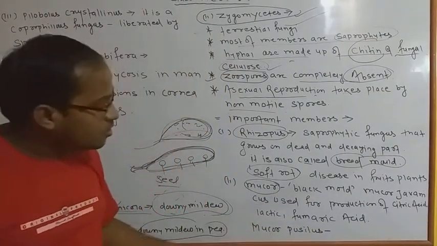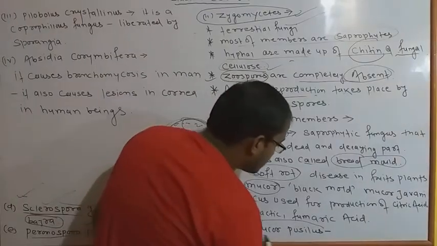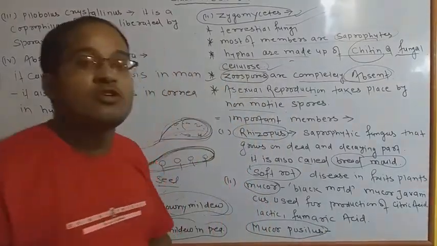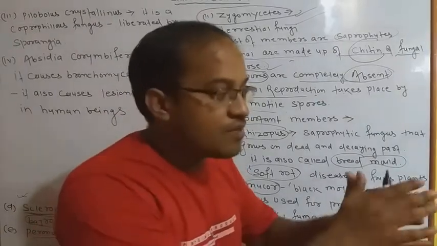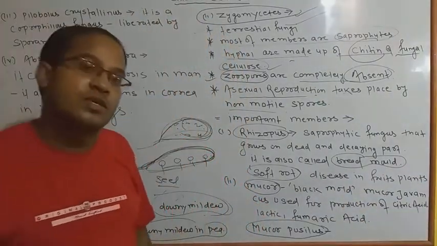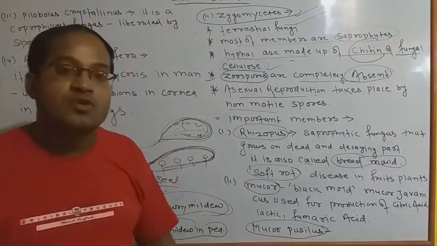And the next important point is that Mucor pusillus is a very dangerous disease for human beings because it causes several types of malfunctioning in human beings. ठीक है, ये बहुत dangerous होता है किसी भी human beings के लिए.